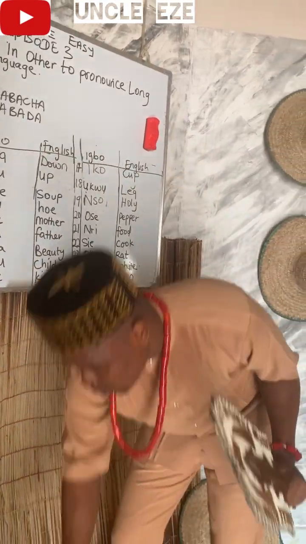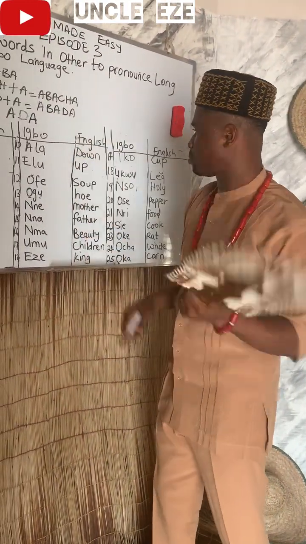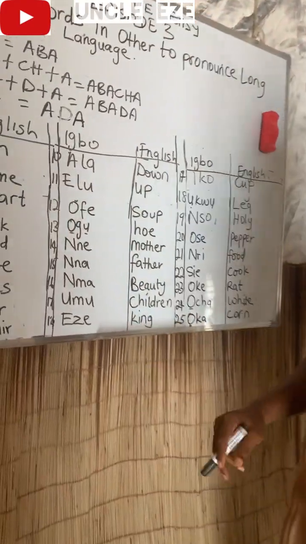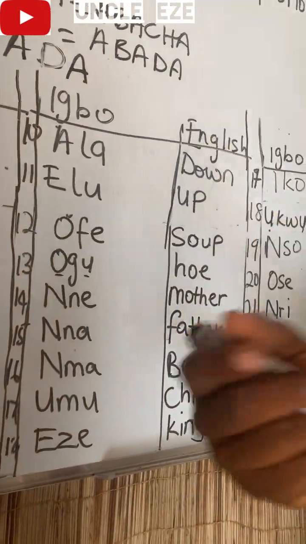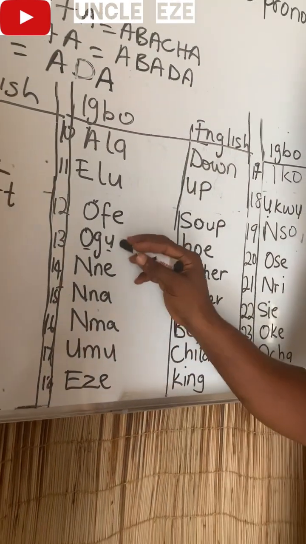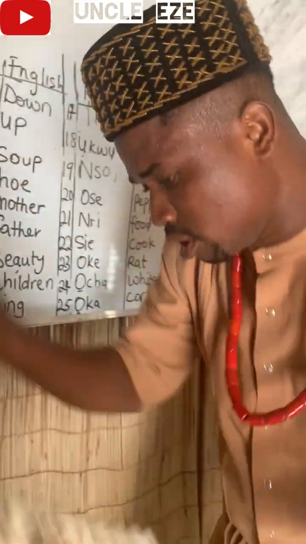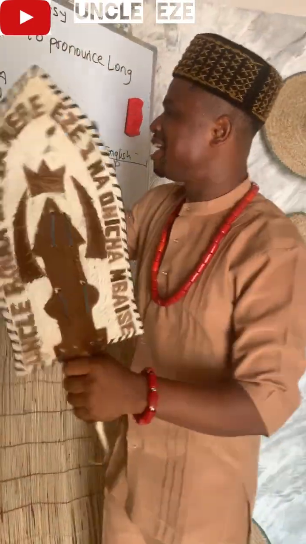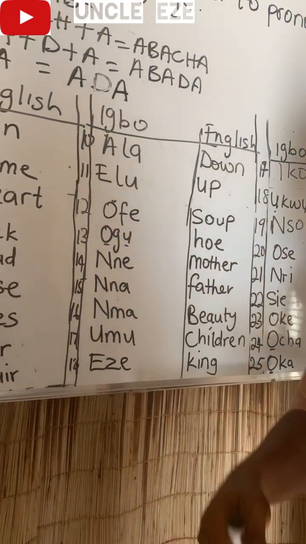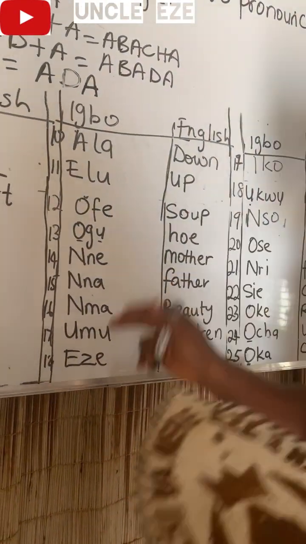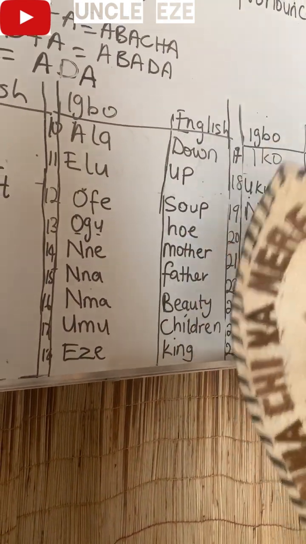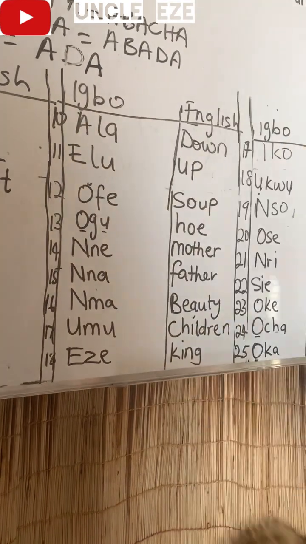Ogu, hoe. Ogu, use it to farm. In our next month's program, we'll be dealing with farming implements and how to cultivate in the farmland. We'll do that. Then I'll show you Ogu, hoe. Ogu is hoe, farming implements or machine.